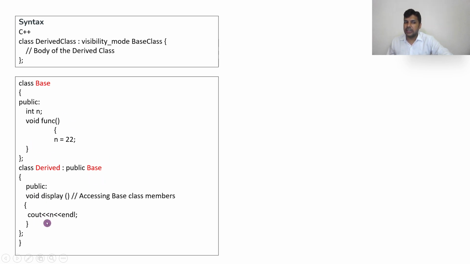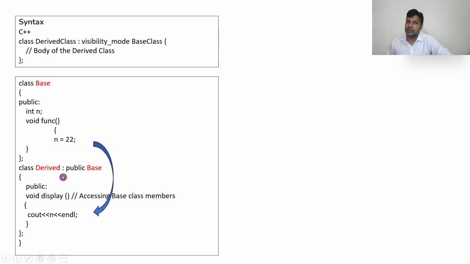See, I directly said cout n. Now where do I get n from? I have inherited n, which is a property of the base class, into the child class. This is a child class, this is a base class. This is a base class, this is a derived class. Directly I am saying cout n. Where is this n from? From the base class. How am I using the n from the base class in the child class?